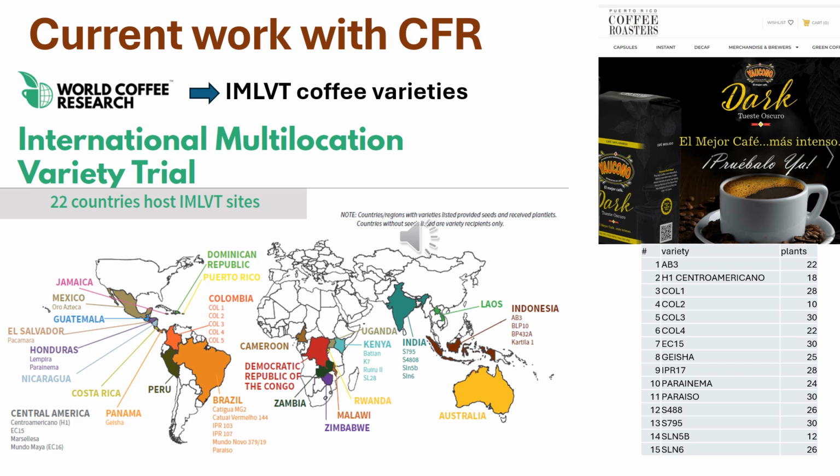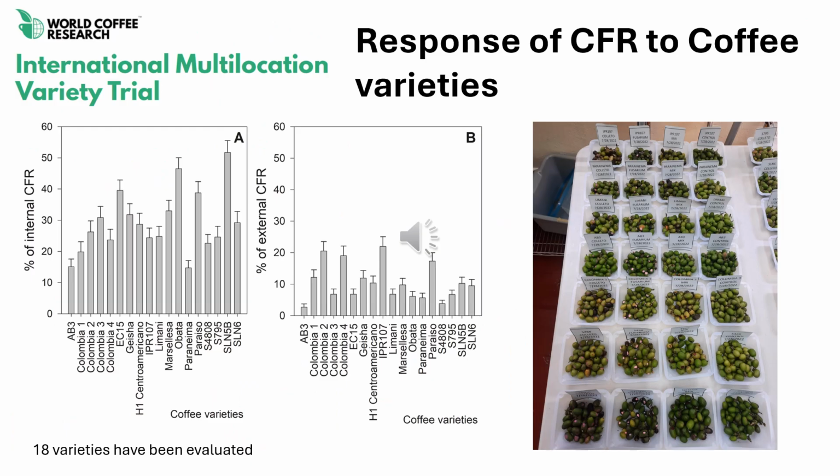In the current work that we are conducting at TARS, we are screening the 31 IMLVT, International Multi-Location Variety Trial, coffee varieties from World Coffee Research against coffee fruit rot. So far, we have evaluated 18 coffee varieties, and we found one of them with potential tolerance to coffee fruit rot.